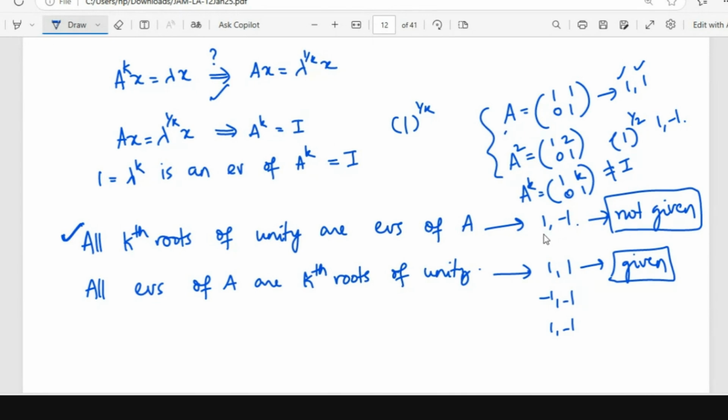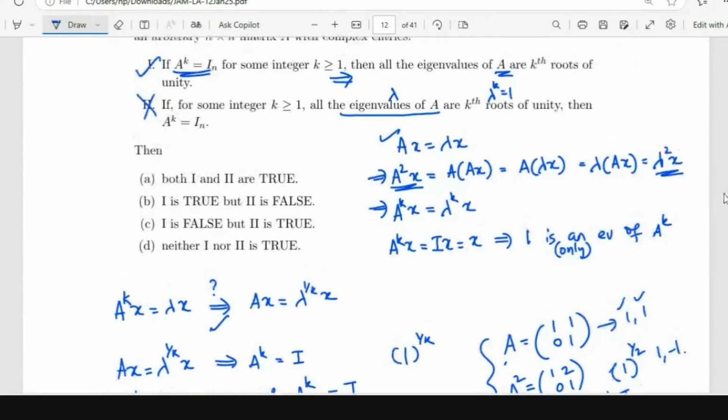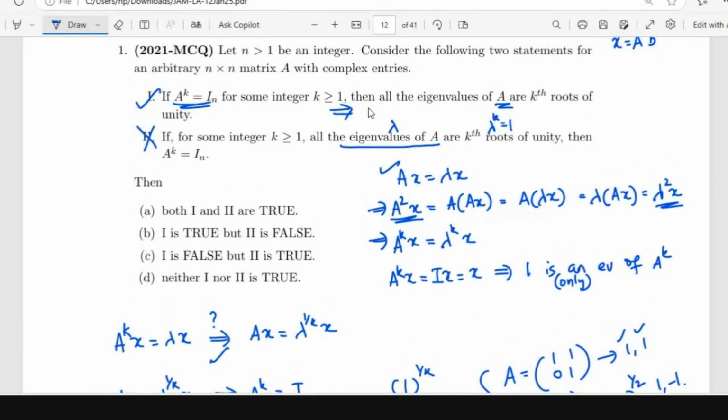Hello, ma'am. Yes. Ma'am, in the first statement, we can take A equal to the identity matrix. Then the identity matrix has only one eigenvalue. That's fine. One is a kth root of unity. Again the same thing. No, see, the first statement does not say that.